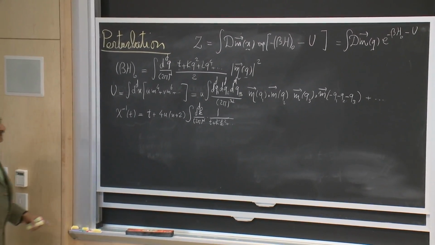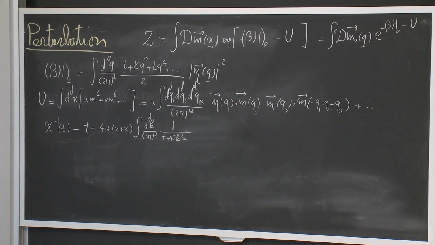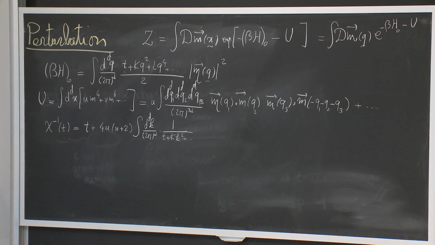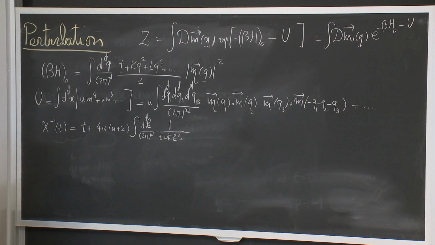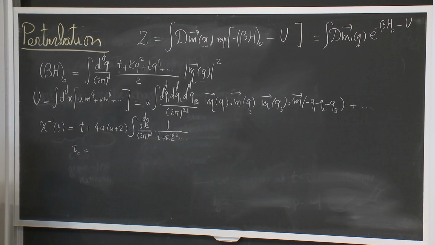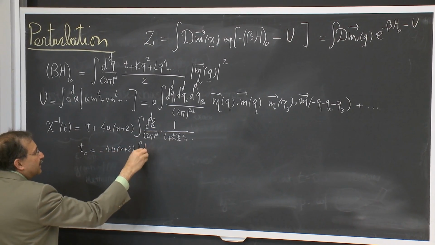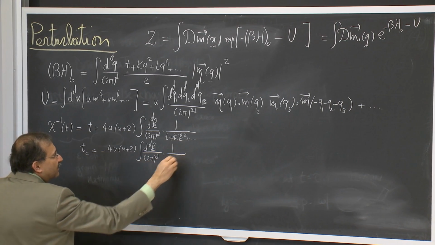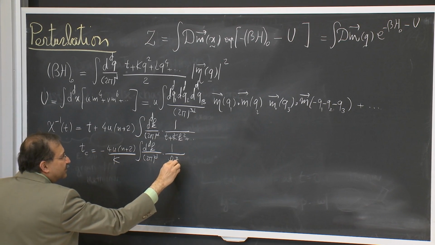Now, first thing that we noted was that the location of the point at which the susceptibility diverges, or its inverse vanishes, is no longer at t equals to 0, but we can see just setting this expression to 0 that we have a Tc, which is minus 4u n plus 2 integral d^d k over 2 pi to the d 1 over k squared plus potentially higher order terms.